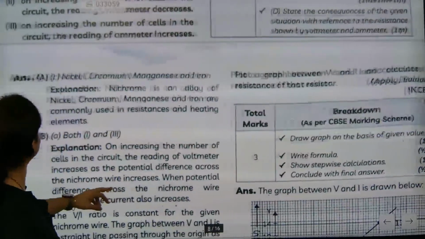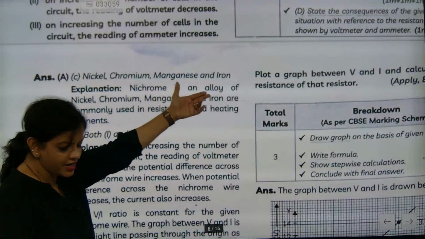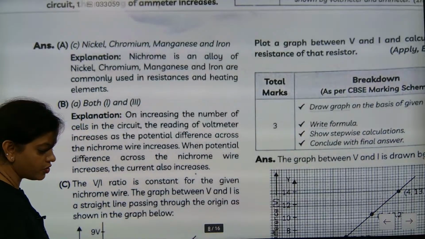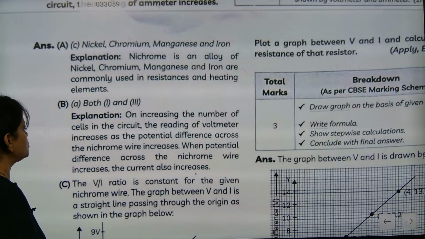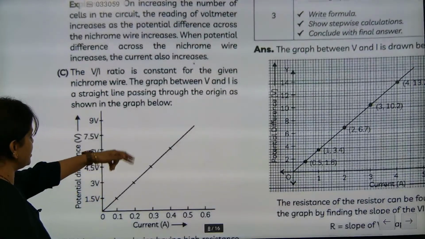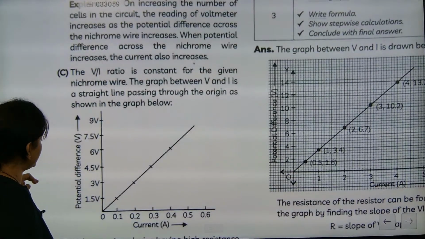Now we will check the answers. Nickel, chromium, manganese and iron: 1 mark is compulsorily coming. Both 1 and 3, because one will be increasing and so will the other. So definitely 1 and 3 will become the correct answer. Now V is equal to IR, so a linear increment will be there. This is again 1 mark.